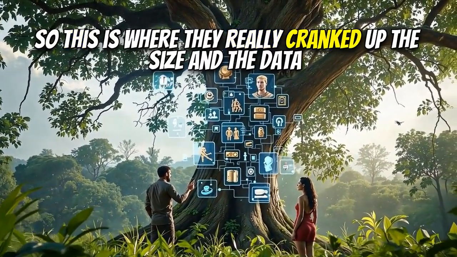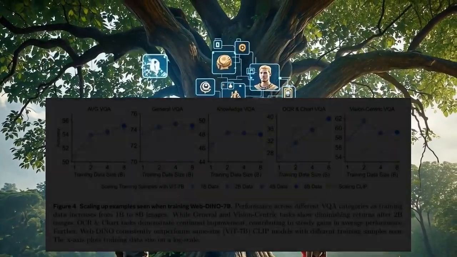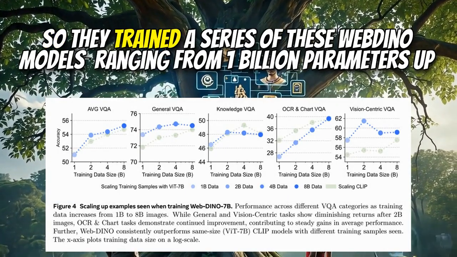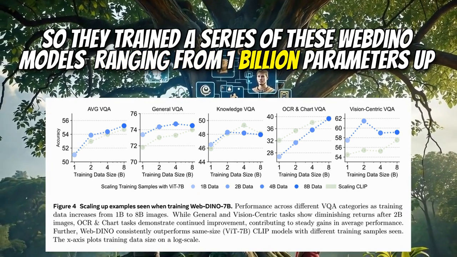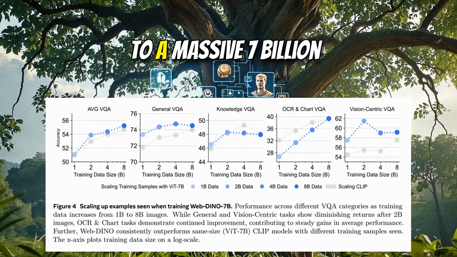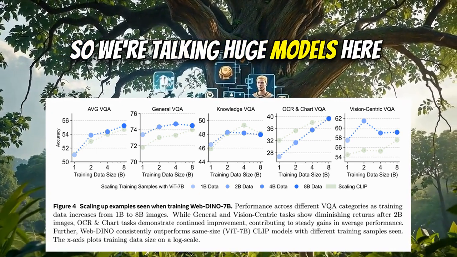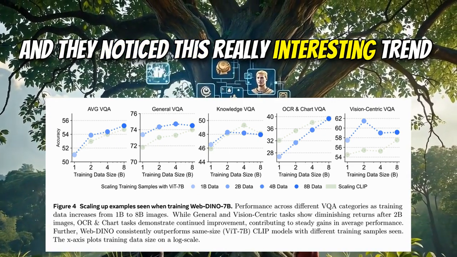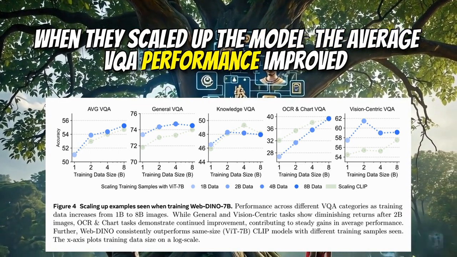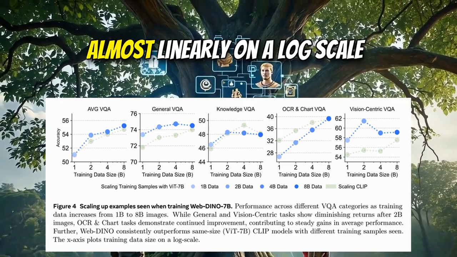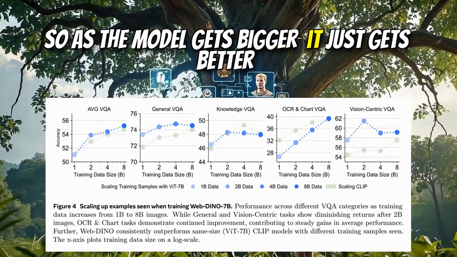So this is where they really cranked up the size and the data, the whole nine yards. Let's start with the model capacity. They trained a series of these WebDINO models ranging from 1 billion parameters up to a massive 7 billion. Wow, huge models. And they noticed a really interesting trend. When they scaled up the model, the average VQA performance improved almost linearly on a log scale. So as the model gets bigger, it just gets better.